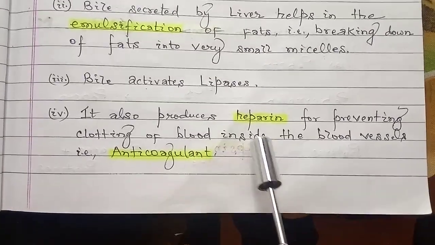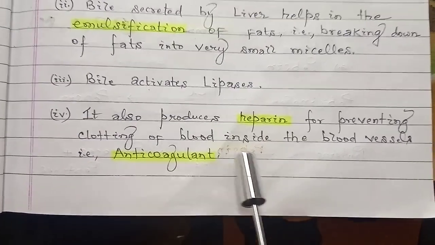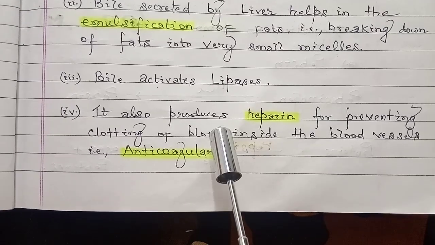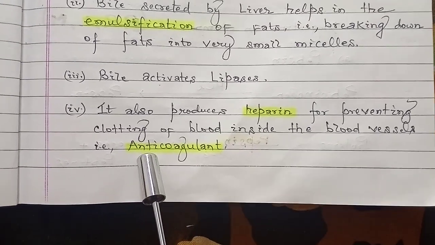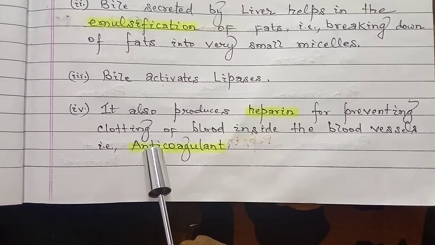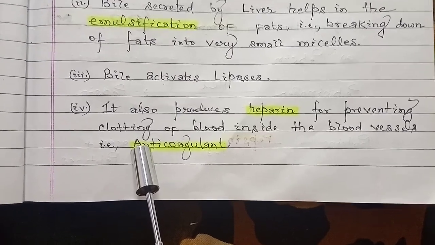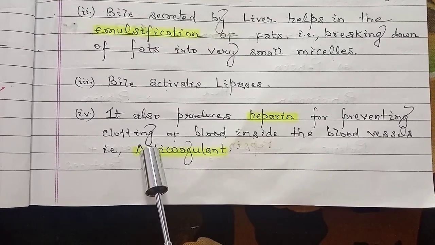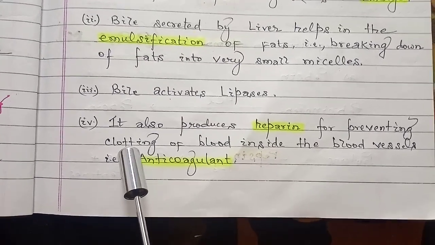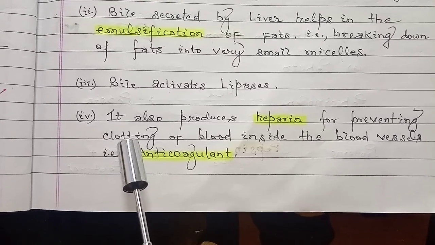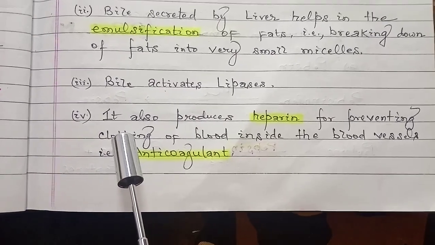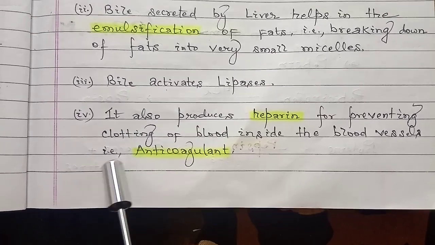Fourth, it also produces heparin for preventing the clotting of blood inside the blood vessels, that is, an anticoagulant. Fifth function, the liver synthesizes urea from ammonia and carbon dioxide. Sixth function, the liver also stores excess carbohydrate in the form of glycogen. One more function, the most important one: due to its high rate of metabolic activity, it produces a sufficient amount of heat, due to which the liver helps in the maintenance of body temperature.